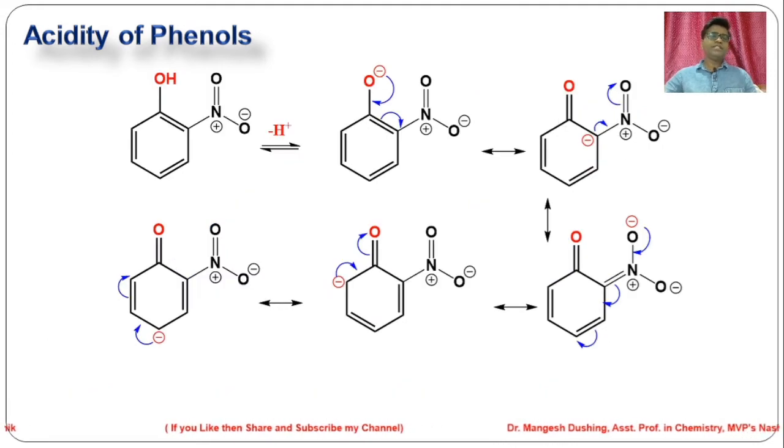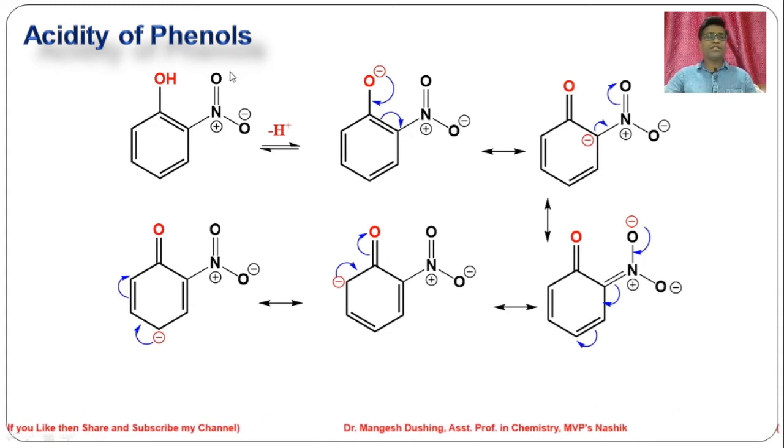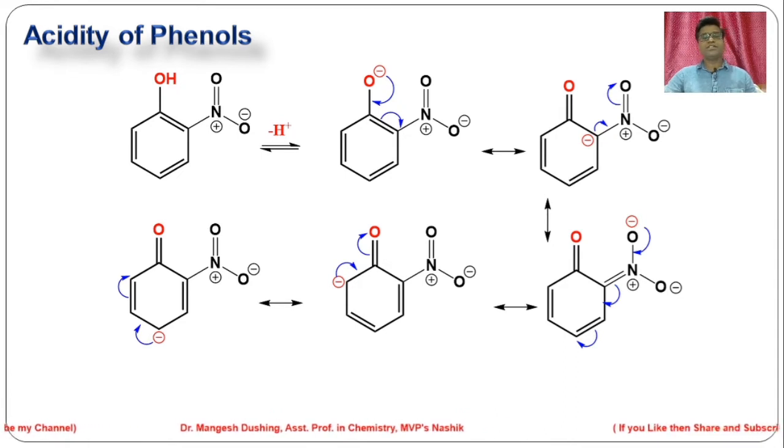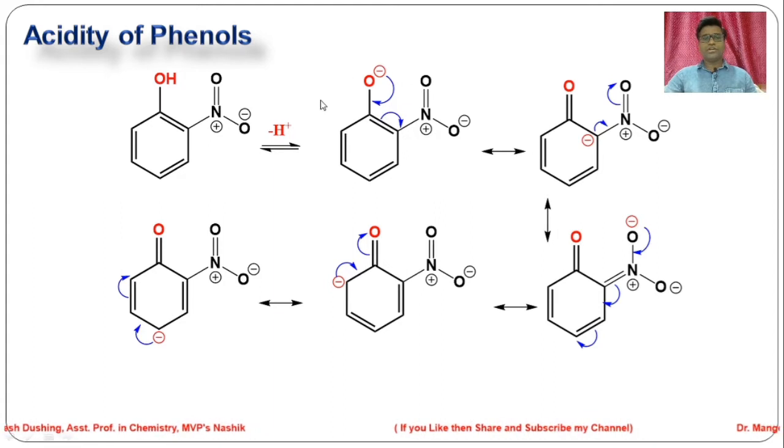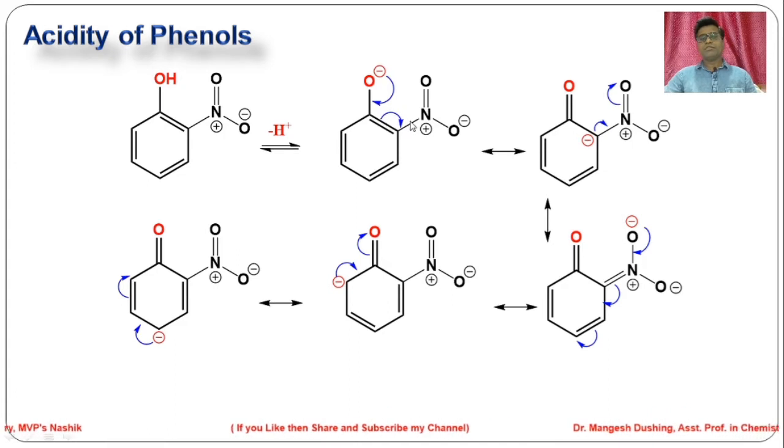Now, we will see substituted phenols. If phenols are substituted with a nitro group, as we know, the nitro group has a minus I effect as well as a minus R effect, that is electron withdrawing resonance effect. This nitro group shows a strong minus R effect. Because of this minus R effect, the conjugate base formed after donation of the proton is stabilized quite well.